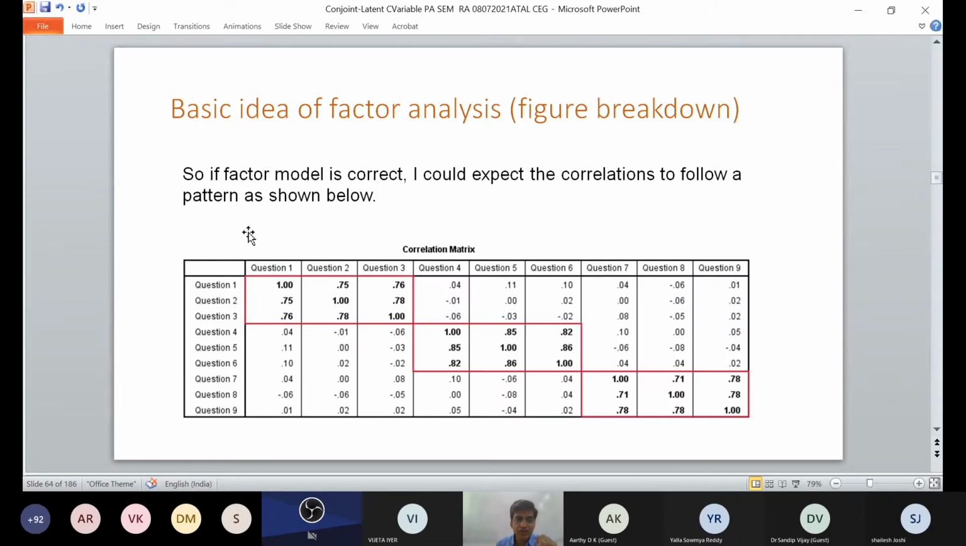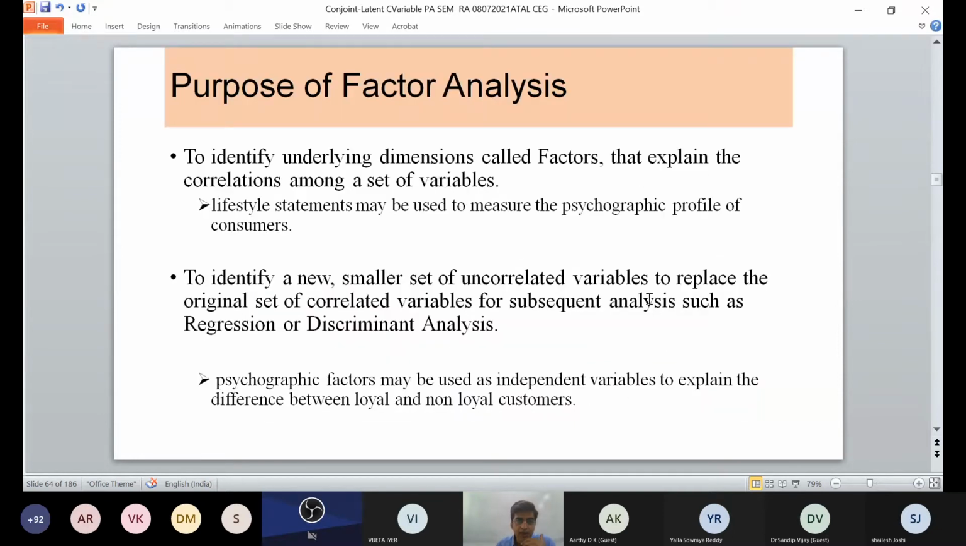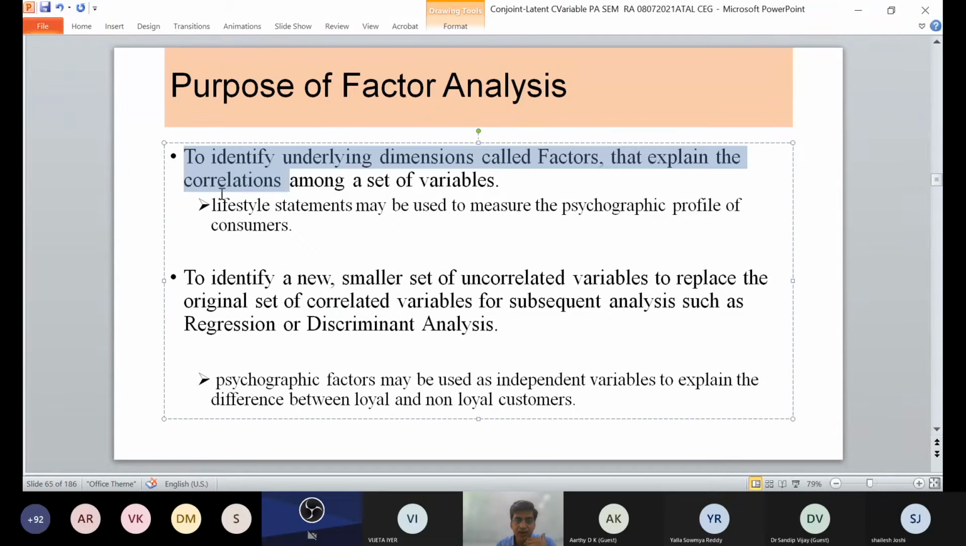So what it is trying to say is, if the factor model is uncorrelated, I could expect the correlation. So you can see question 1 to question 9, their correlation matrix has been formed. You can say this is a correlation matrix that has been formed. And basically it is being identified for underlying dimensions, which are called factors, like lifestyle statements of the psychographic profile of